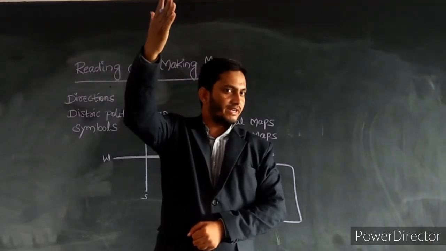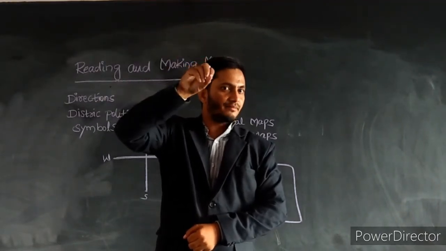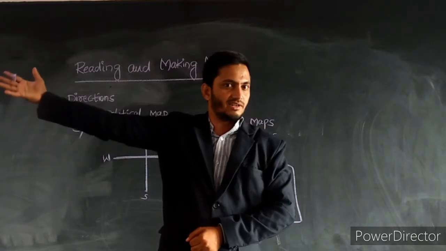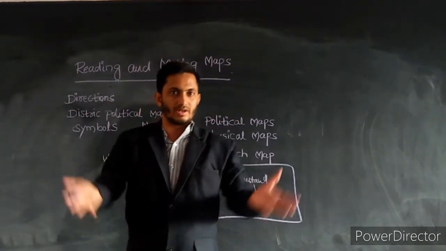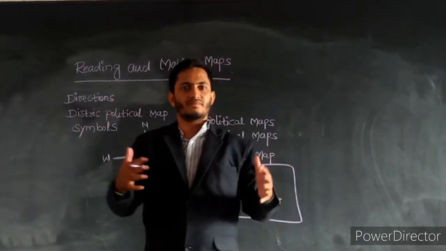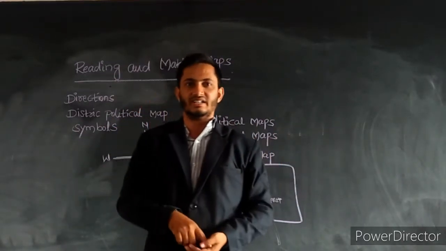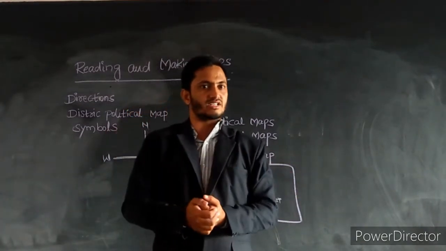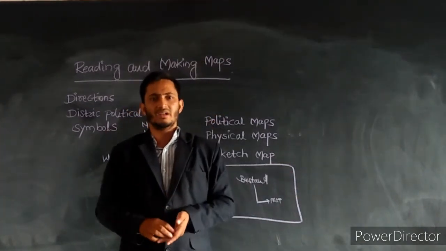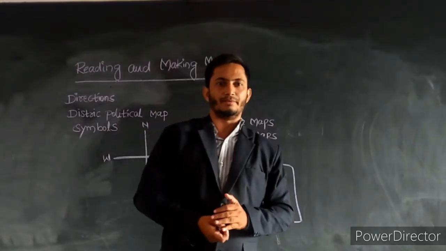Jammu and Kashmir is located on which side of the India map? Gujarat and Rajasthan are located on which side? Tamil Nadu, Andhra Pradesh, and Telangana are located in which part? These are the southern states completely. So you have to remember the directions by observing a map.